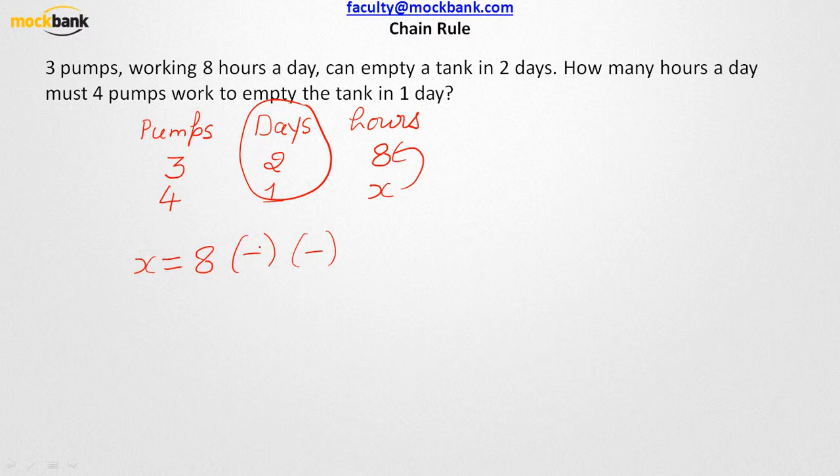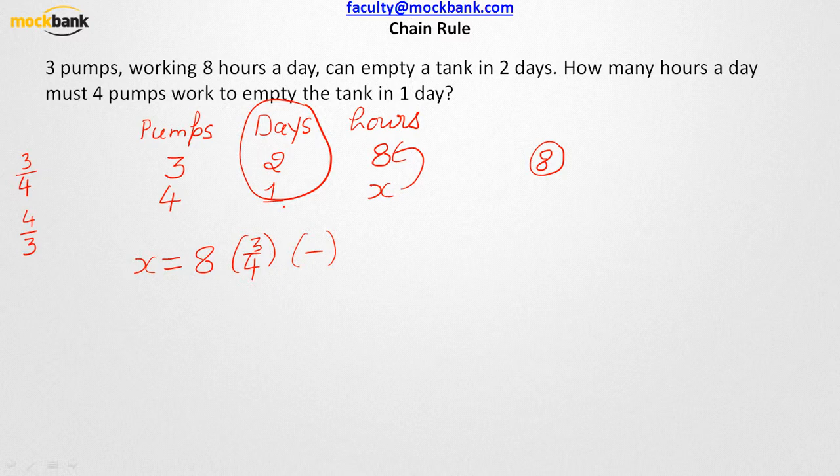So this will be nothing but 3/4, right? Less than 1 ratio. Why less than 1 ratio? Because this value will be less than 8. When there were 3 pumps, you were required to put in 8 hours per day. Now when the number of pumps is increasing, the number of hours per day will certainly decrease. So there are 2 ratios for you. In case of pumps, there are 2 ratios that you know. One is 3/4 and the other is 4/3. Since the value has to be less than 8, we will be taking a ratio which is less than 1.